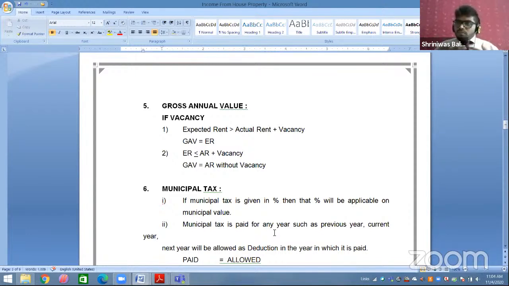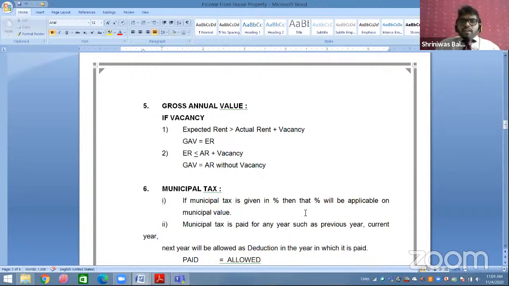Vacant means I was not using it for self-occupied purpose and had not given it to someone for let-out purpose. For those 4 months it was neither LOP nor SOP. It was completely empty, so that is called vacancy. In this case, only the remaining 8 months will be given on rent. So whenever the vacancy concept comes, we have to compare the expected rent part with the actual rent plus vacancy.